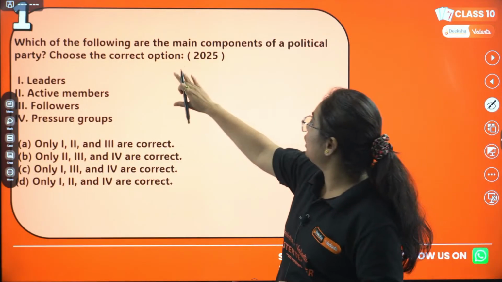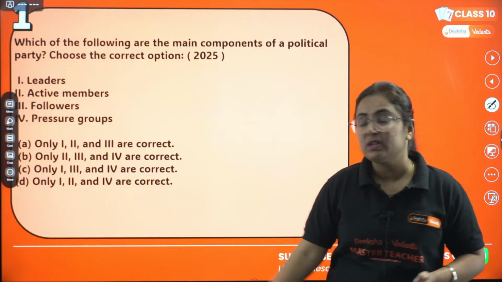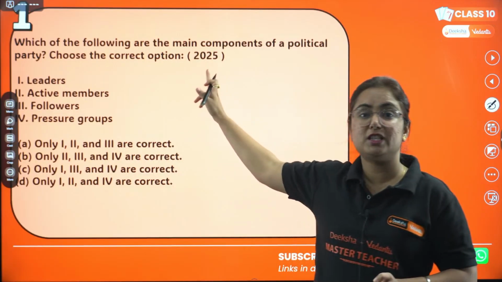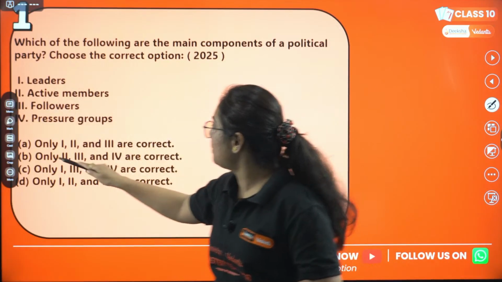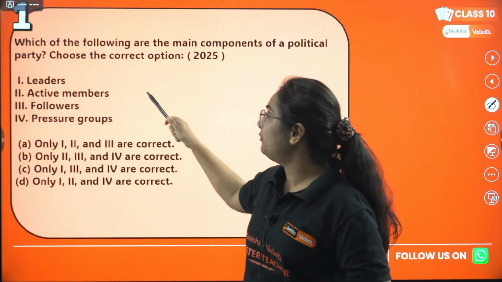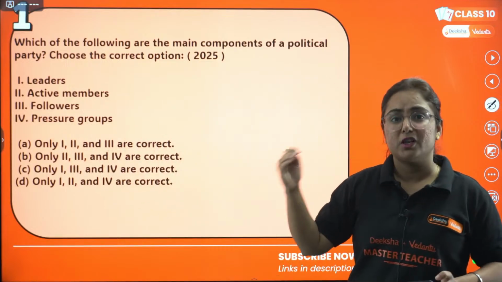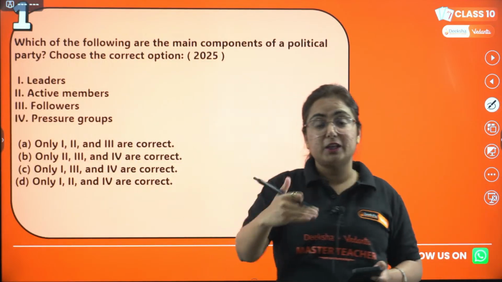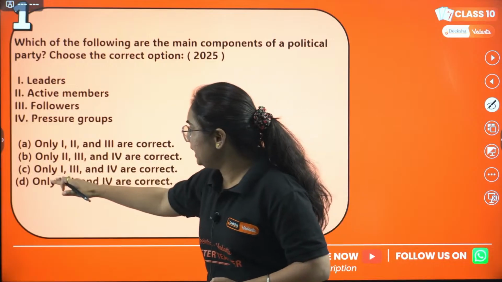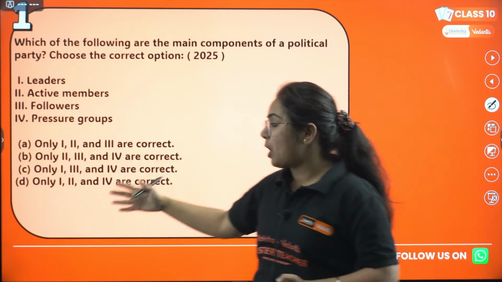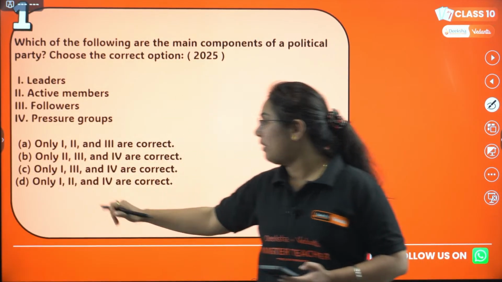The question is: which of the following are the main components of a political party? Choose the correct option. And do you know, this question was asked in the year 2025, as you can see on the board. The options are: 1, leaders; 2, active members; 3, followers; and 4, pressure groups. Option A, only 1, 2 and 3 are correct. Option B, only 2, 3 and 4 are correct. Option C, only 1, 3 and 4 are correct. Or option D, only 1, 2 and 4 are correct.